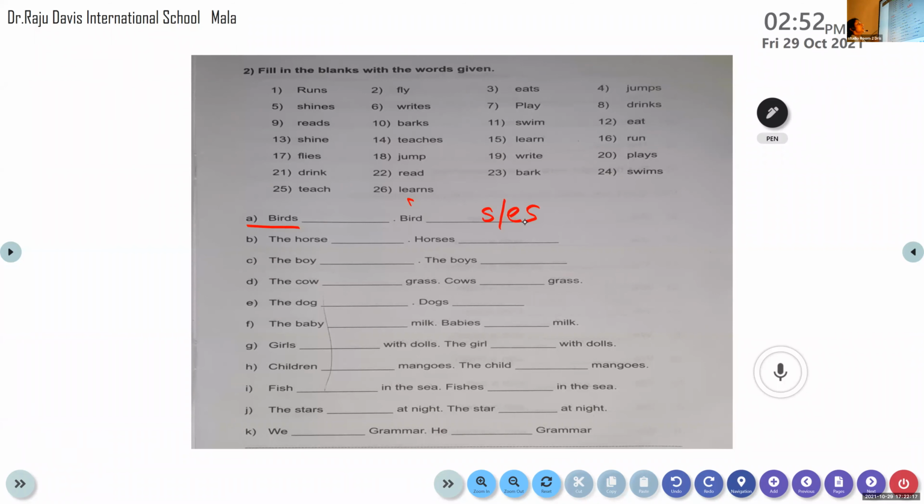If the subject is plural, we should not add s or es to the verb. Clear? For example, bird. We have to add s or es to the verb. So it is fly. 17th is the answer.